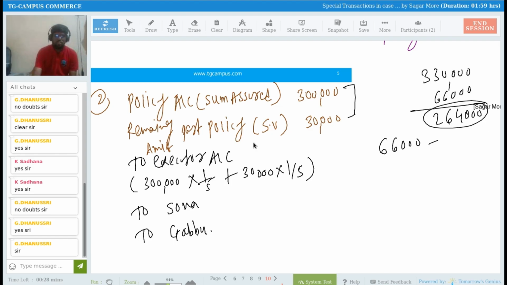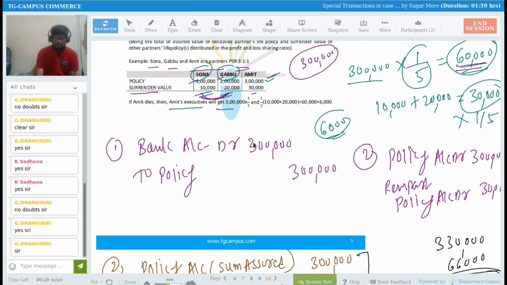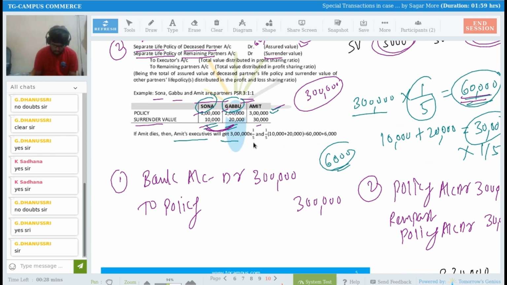Yes, and that 2,64,000 rupees you have to distribute between Sona and Gabbu as per the profit sharing ratio, and that profit sharing ratio is 3/5 and 1/5, right? 3/5 and 1/5. 2,64,000 multiplied by the ratio gives 52,800 for Gabbu and 1,58,400 for Sona, right? Understood? Okay. So that's it for this chapter.